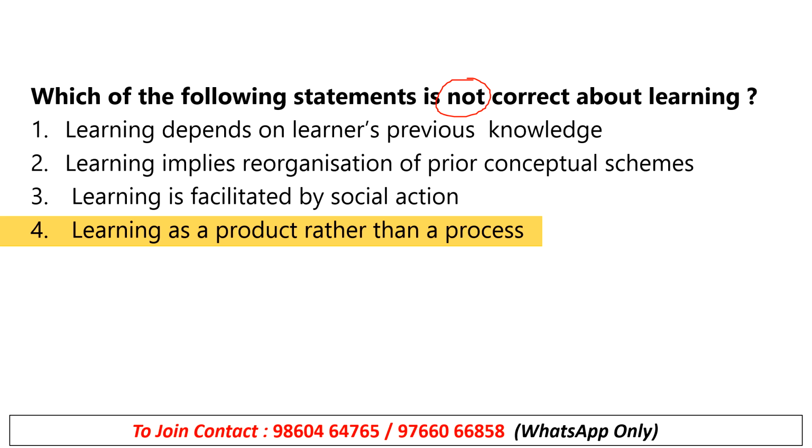Okay, it is a process, it is not a product, it is not a finished good, it is not a limited one, it is a continuous process, right? So if the sentence was like that, learning is the process rather than product, then it could be the correct answer about learning. Clear? So option 4 is not correctly matching with the right answer. It is not correct about learning.